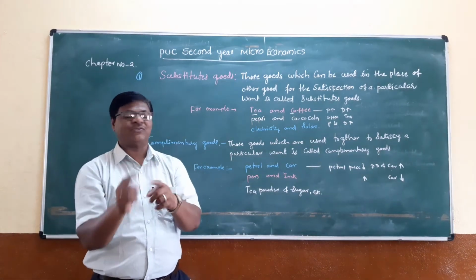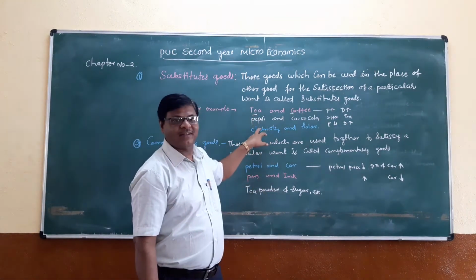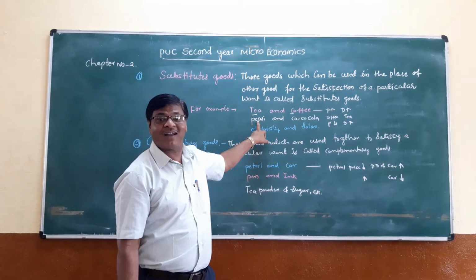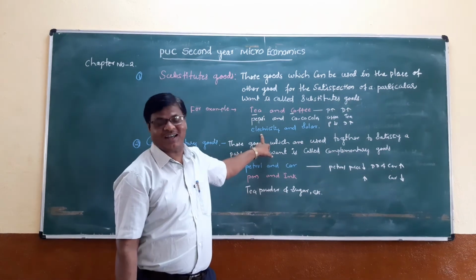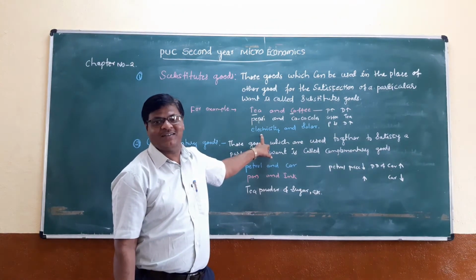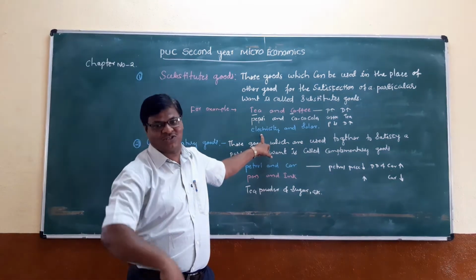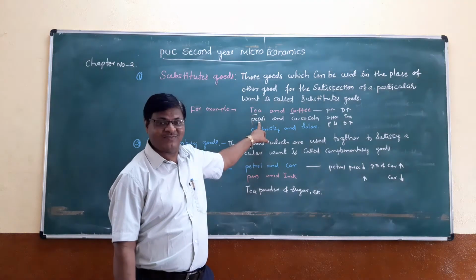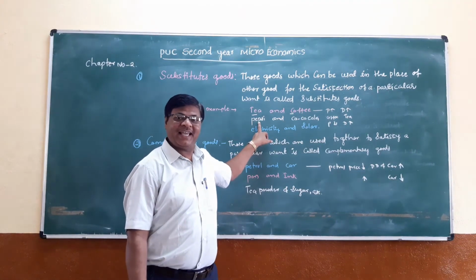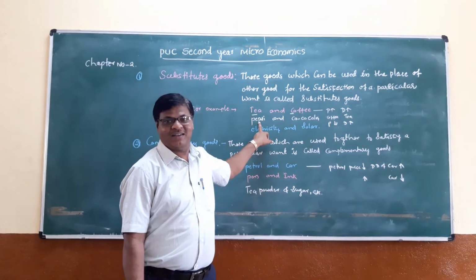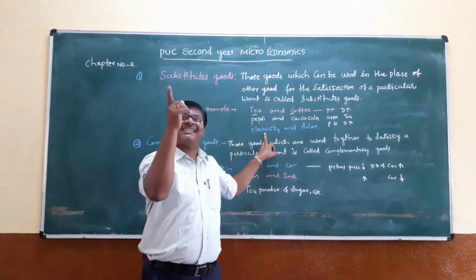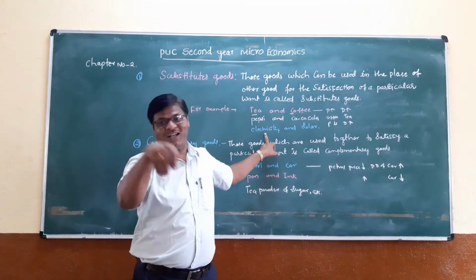And these 2 substitute goods, tea and coffee, and Pepsi and Coca-Cola, and electricity and solar. You can drink Pepsi or Coca-Cola, and you can use electricity or solar.